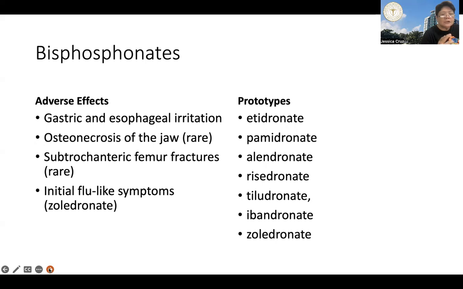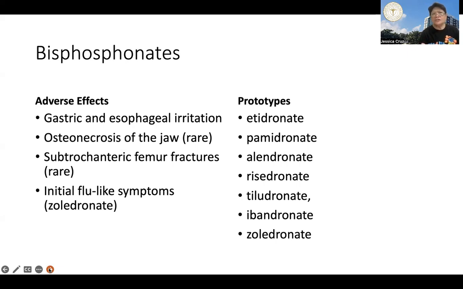Now, the injection or the intravenous administration of bisphosphonates can give some transient flu-like symptoms, no? So this is what you should tell your patients, but this is transient, no?